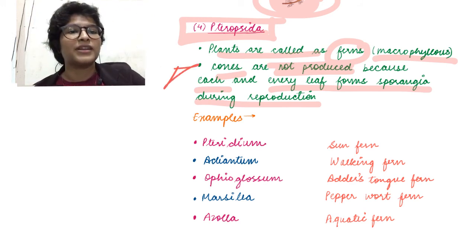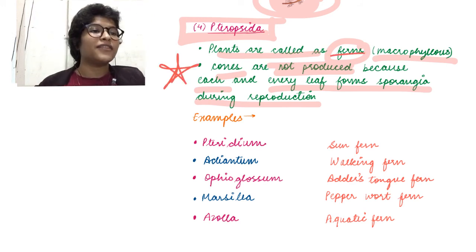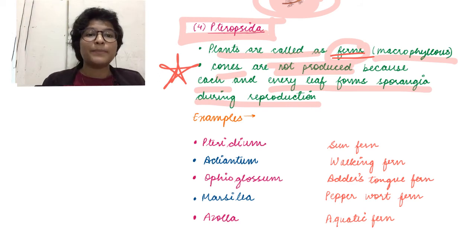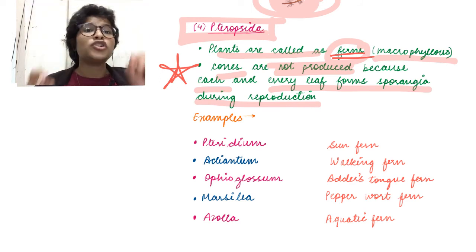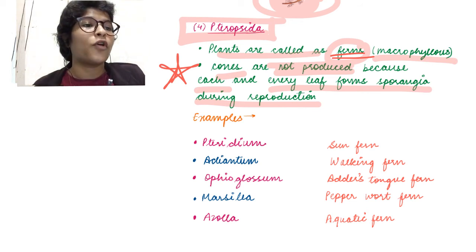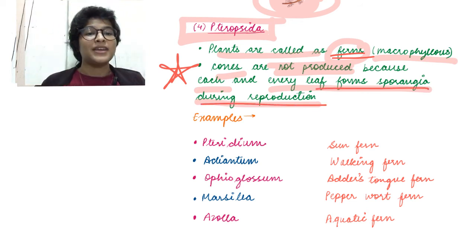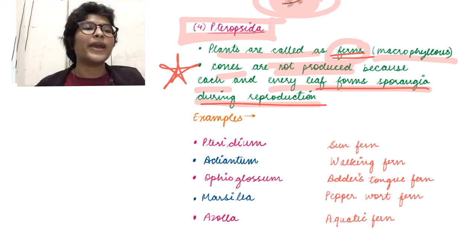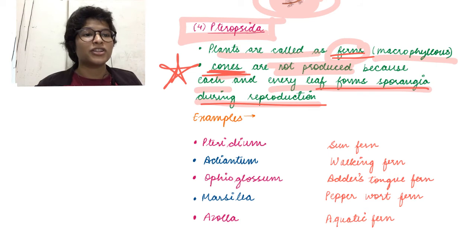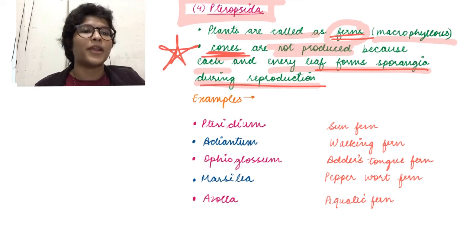This is important, okay. So these ferns, the ferns that we see in our house, kept for decorative purposes and all, they have big leaves, right? Each of the leaf is capable of forming sporangia during reproduction. That is why they do not require something called cones or strobilus, because those were specially meant for reproduction. Here every leaf can perform that function.